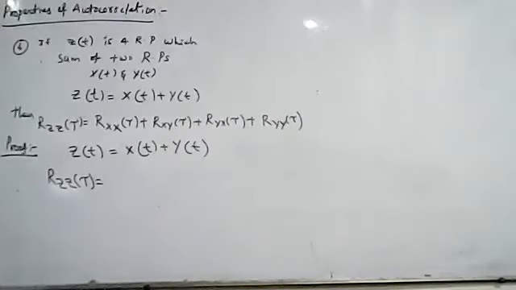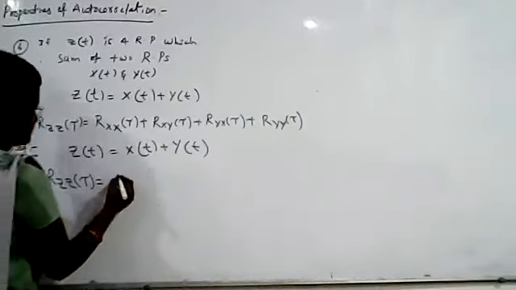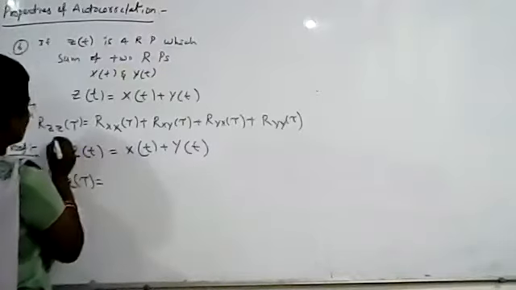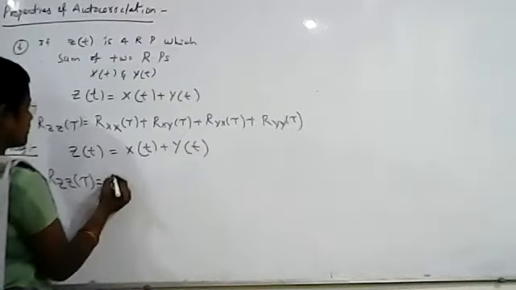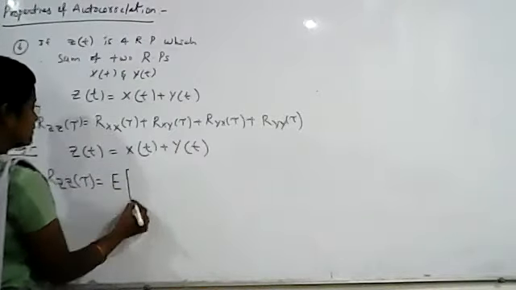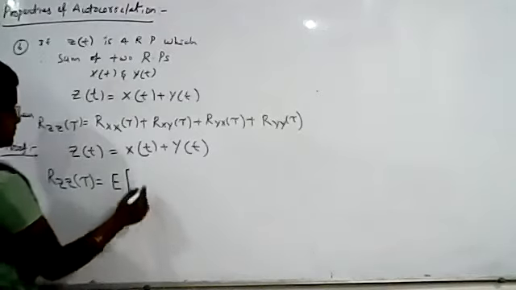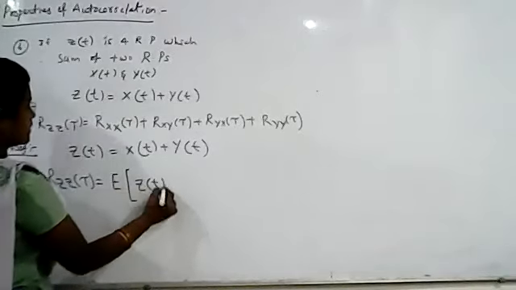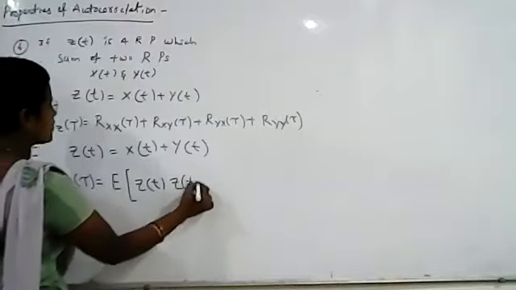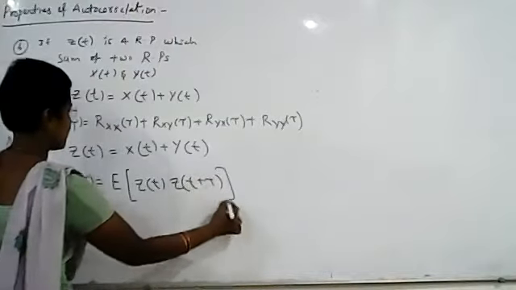Rxx of tau plus Rxy of tau plus Ryx of tau plus Ryy of tau. This we have to prove. What is the general formula? Expected value of Z of t into Z of t plus tau. Very good.